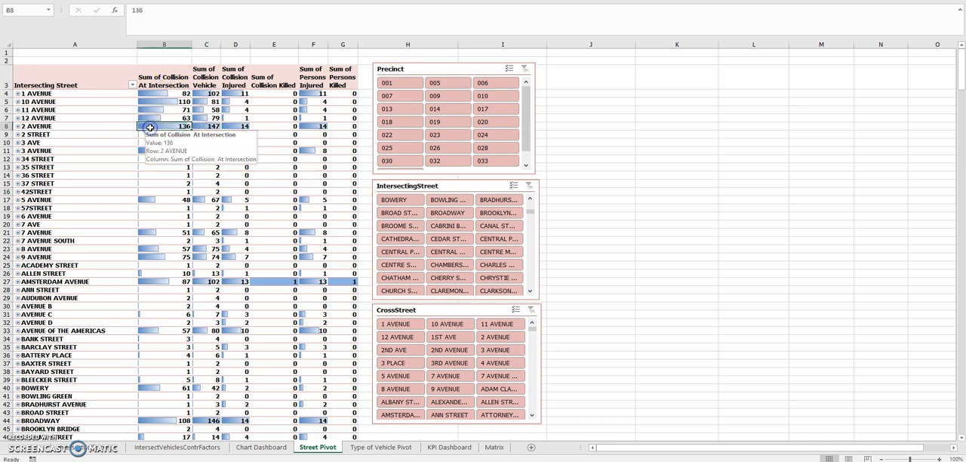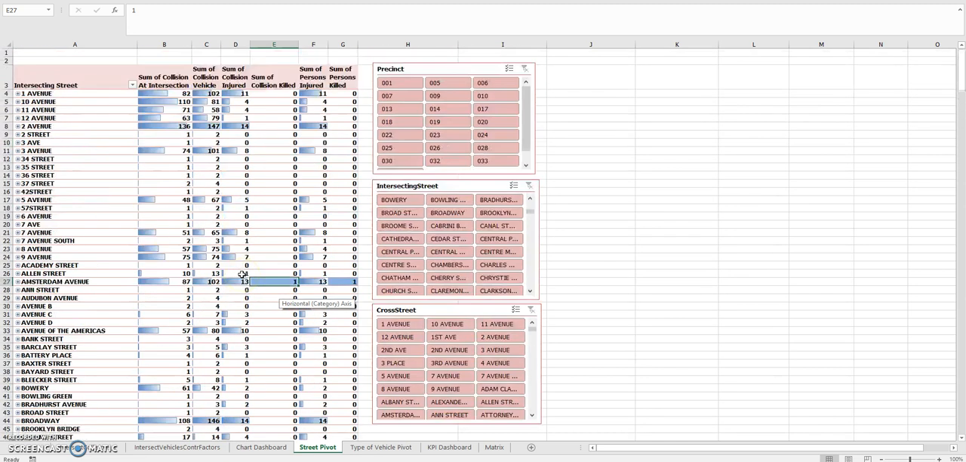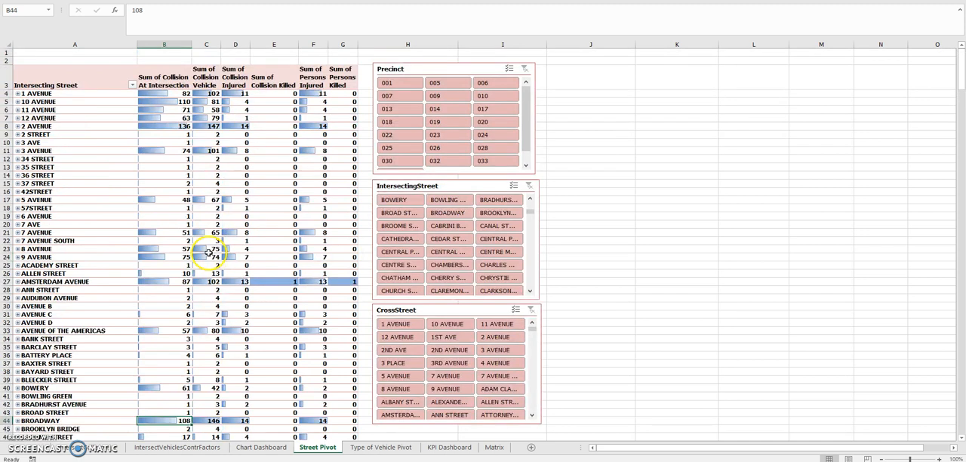Like on 2nd Avenue, you can see there was a very high number of collisions, 136. You can see here someone died from a collision at Amsterdam Avenue. On Broadway, there were 108 collisions this month.